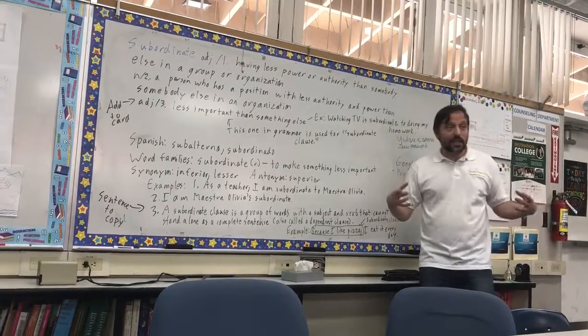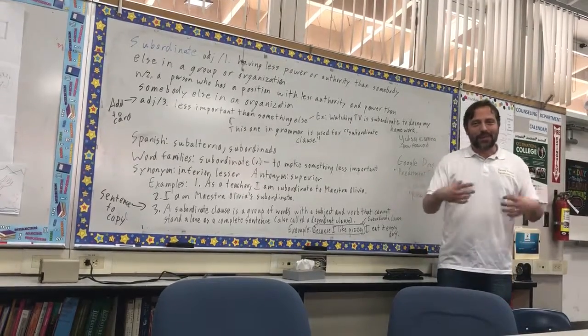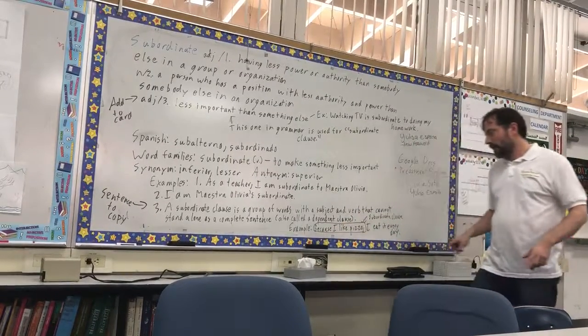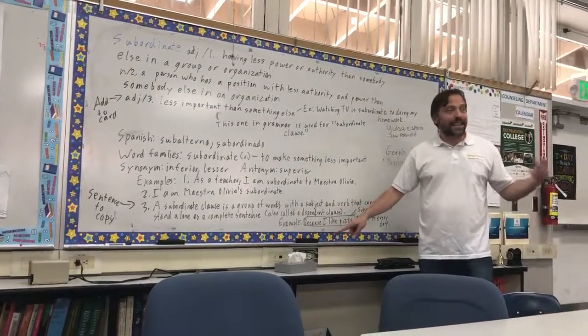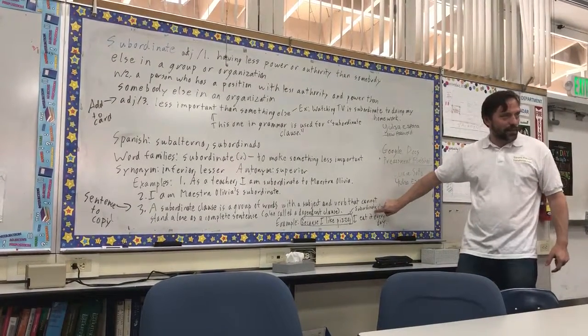And then the conjunction is the word that I like to tell people conjunctions are like glue. Como pegamento, they glue the sentences together. So the conjunction here is because. And because is called a subordinating conjunction, because when you use it, you make a subordinate clause. That's where it comes from.